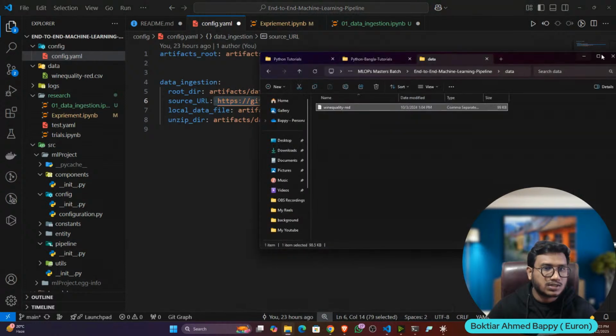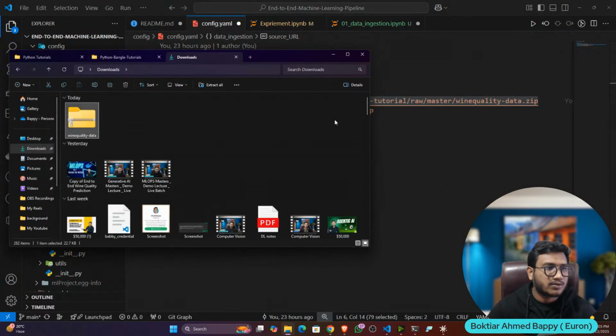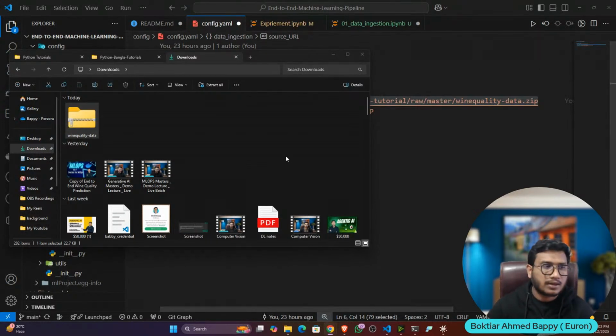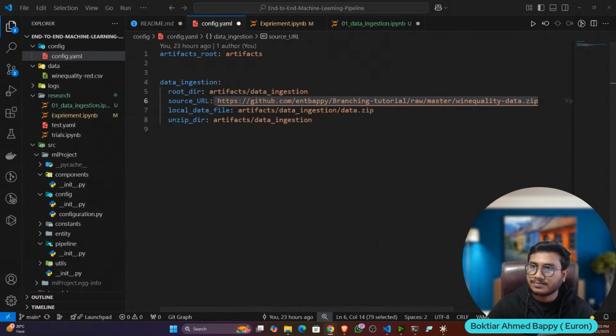Now let me share the zip file as well. The zip file I have downloaded, you can upload to your GitHub. Quickly, this is the zip file. And if you already have the data, you can also make the zip. I think you know how to make a zip. Just try to see one component. The rest of the components you will automatically get, because we'll follow the same approach for all the components. Try to see one component carefully.